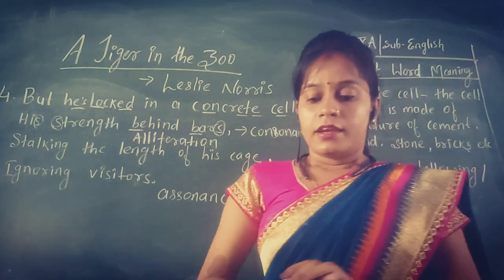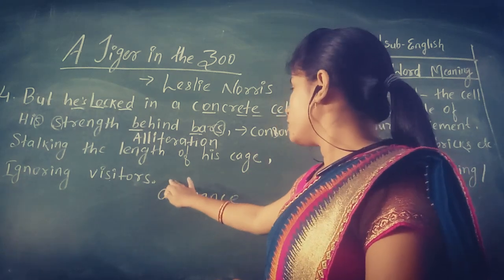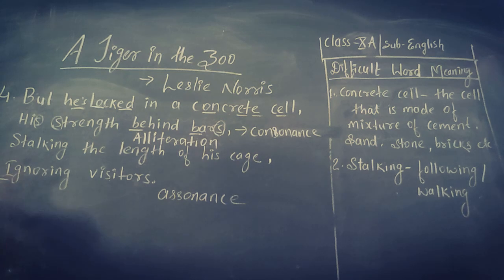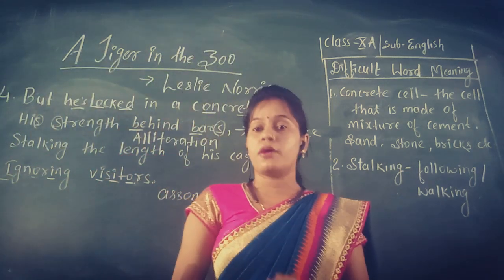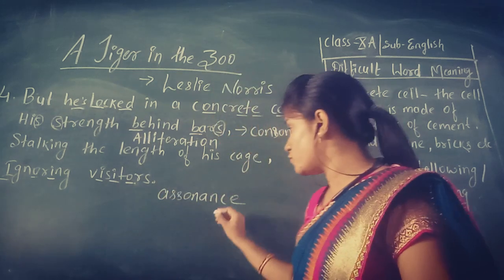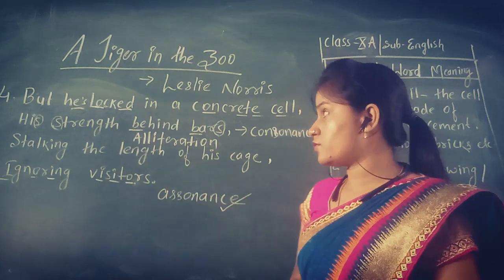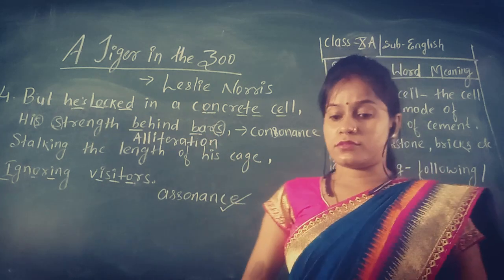Now coming to the last line, ignoring visitors. Now we can see that in this line the vowel sounds I and O are dominating. So we can say that here also we have the use of assonance. So assonance has been used in the fourth line also, in the first line also.